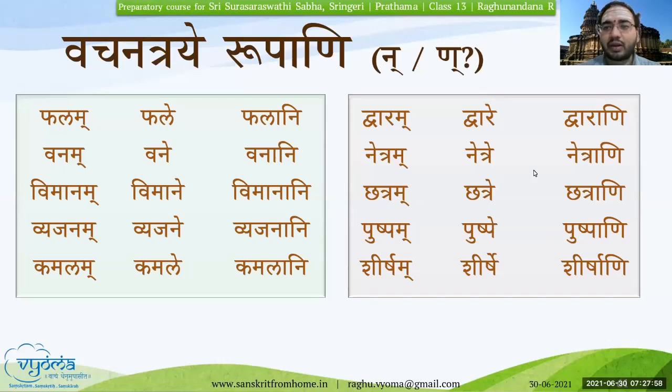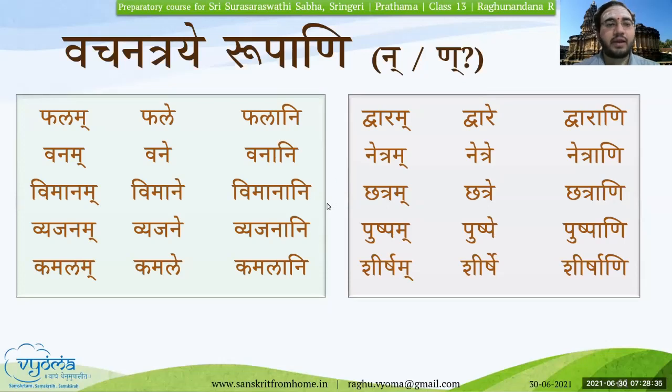Hence, these are the examples you can remember. Dwarani, rakara is there. Netrani, ra is there. Then chatrani, tra is there. Pushpa, basically, shakara is there, and hence it becomes pushpani. Shirsham, again, shakara is there, and also rakara is there. Both are there in this case. Shirshani. Any other word which does not have either this rakara or shakara will have na only. Vimanani, vyajanani, kamalani, phalani, vanani.